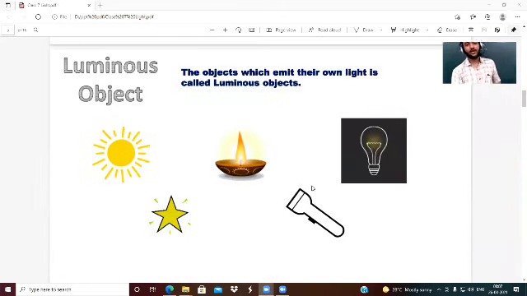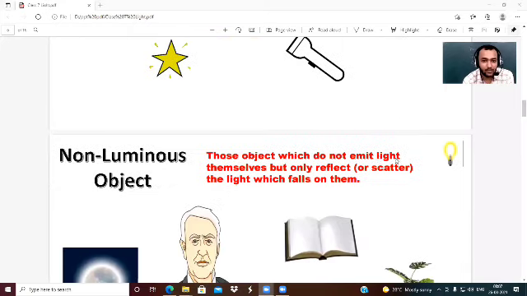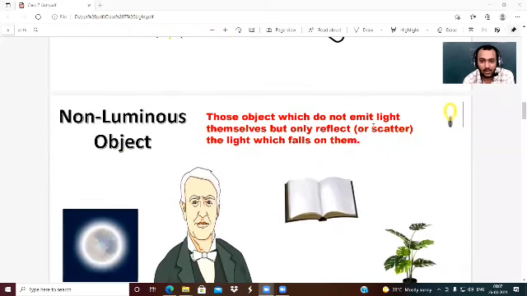Luminous objects are objects which emit their own light, like the sun, stars, this candle, torch, electric bulb. They are luminous objects because they emit their own light. Non-luminous objects are those objects which do not emit light themselves, but only reflect or scatter the light which falls off them. What happens when light from luminous objects falls on non-luminous objects?